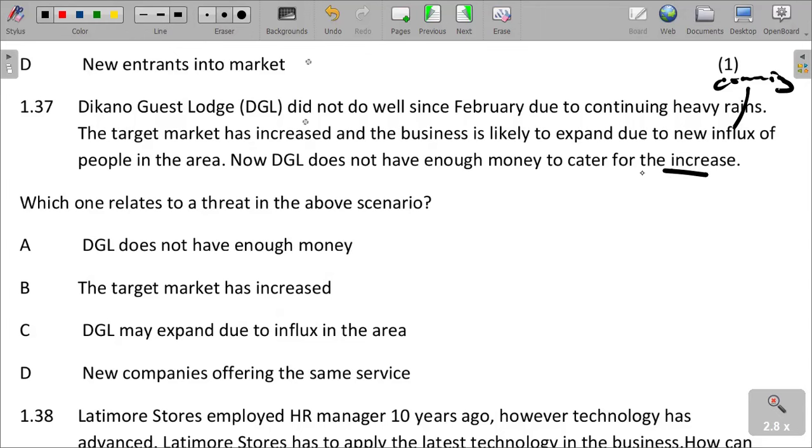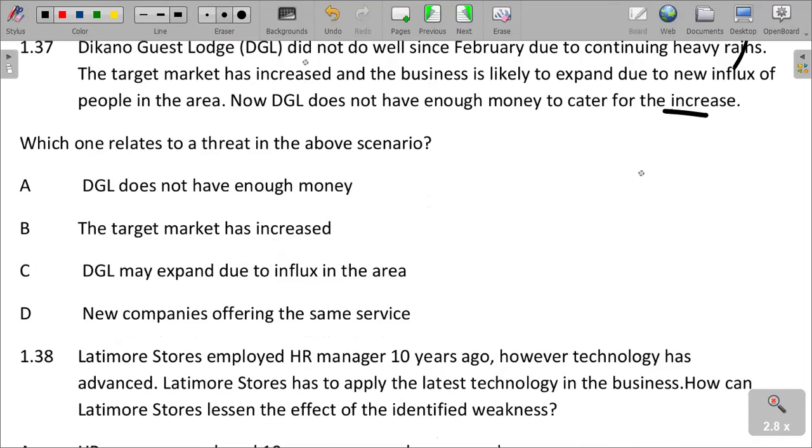According to this scenario, we are saying that which can relate to the threat. The threat is the incapacity of DGL to serve its customers. Hence, there can be a possibility of a new business targeting or taking over the market. So we have got to say that it can actually have new companies offering the same service. New companies can offer the same service. That can be a threat since it is failing to cater for the increase in customers that are there.